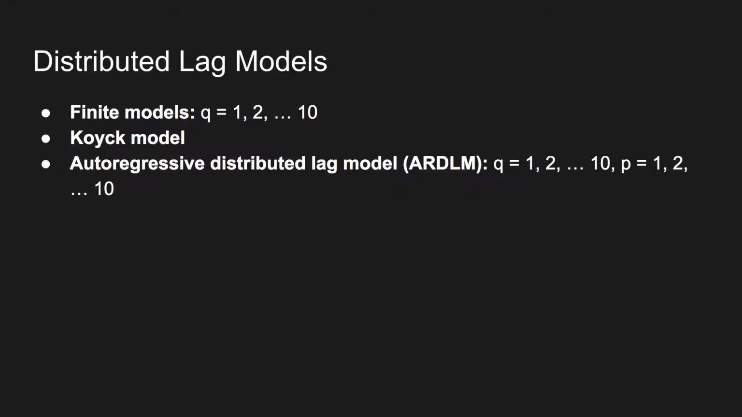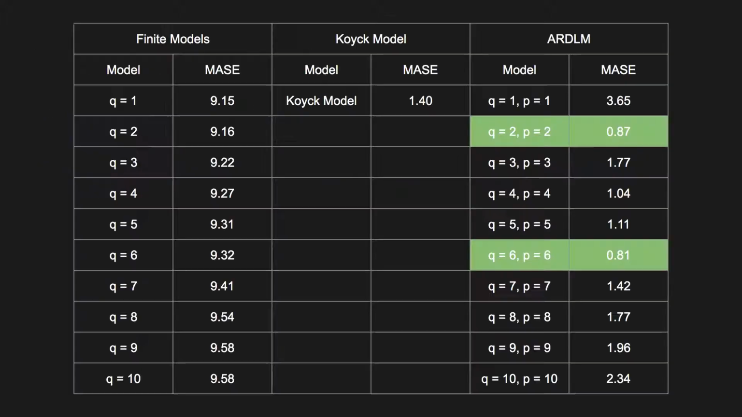In this project, we tested Q 1 through 10 for the finite models, and then Q 1 through 10 matched with P 1 through 10 for the autoregressive models. That's not necessarily a limitation of the models; you can try different combinations of P and Q, but for simplicity in this project, they were just matched up through 10. Here you can see the finite models' MASE, which are all quite bad, all over 9, all well above 1, indicating they're not particularly useful. The Koyck model has a much better MASE, but it's still above 1, indicating it's not a particularly good model.